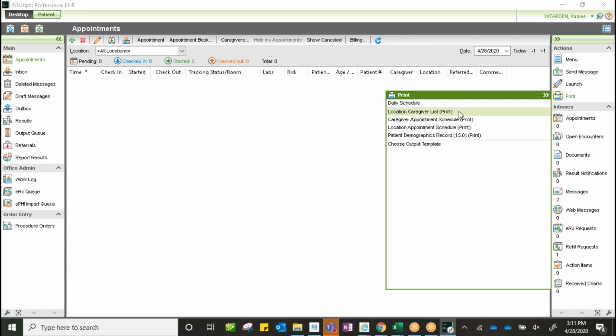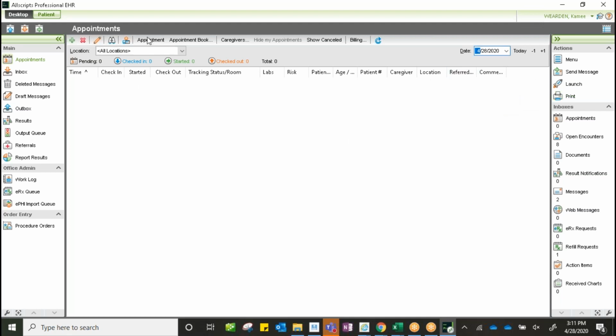That means what is going to be listed on our appointment by location, and we could identify a specific caregiver. Again, appointment schedule. If we were to be at one location and we wanted all of the providers at that one single location, we could choose a location appointment schedule. We could do patient demographic records if we wanted to print those on demand. And so those are our options here in our print for our desktop view.